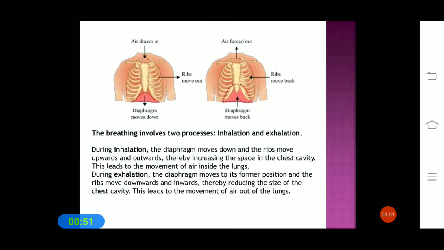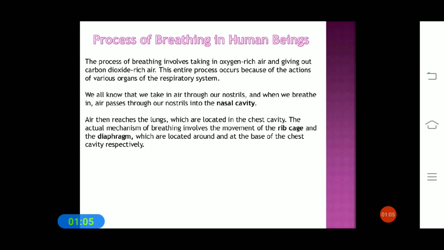Okay students, in the last video we discussed the breathing process in the human organism, and how the process of inhalation and exhalation works. So what is meant by breathing? The process of breathing involves taking in oxygen-rich air and giving out carbon dioxide-rich air. This entire process occurs because of the action of various organs of the respiratory system.